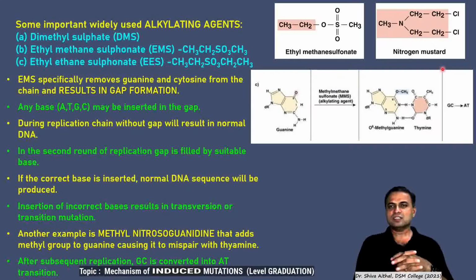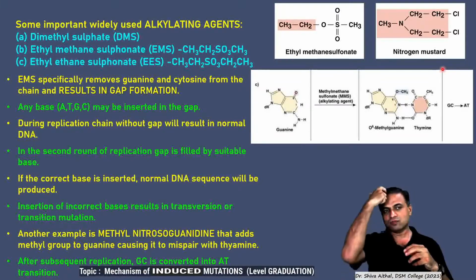There are various alkylating agents like ethyl methyl sulfonate, nitrogen mustard, methyl sulfonate, dimethyl sulfonate, then ethyl ethane sulfonate: EES, EMS, DMS, MMS. Methyl sulfonate is also there. So this specifically reacts by removing guanine and cytosine from the chain.